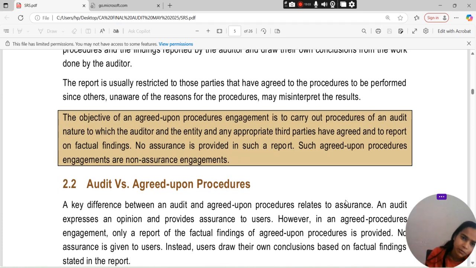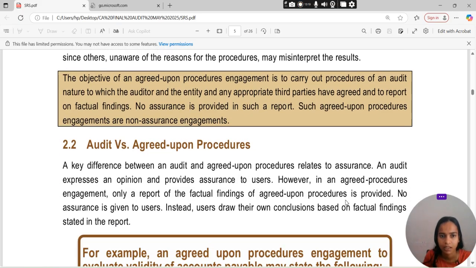The objective of an agreed upon procedures engagement is to carry out an audit-nature procedure to which the auditor, the entity and any appropriate third party have agreed, and to report on the factual findings. Now, no assurance is provided in such a report. Such agreed upon procedure engagements are non-assurance engagements.